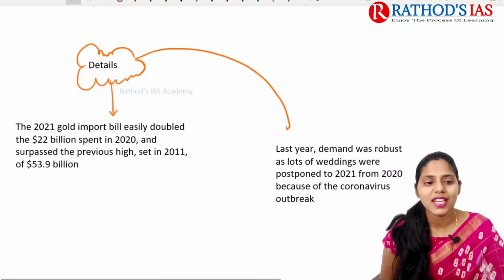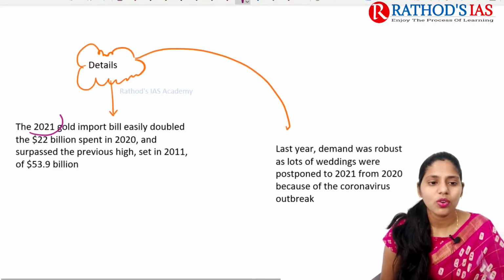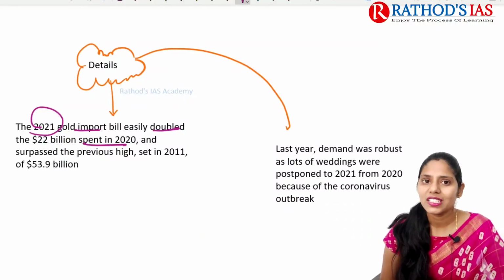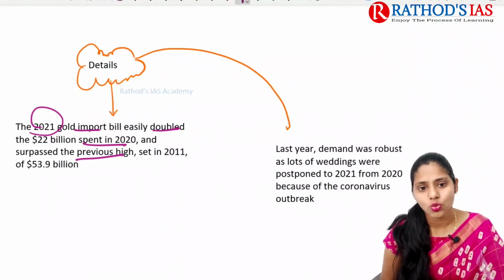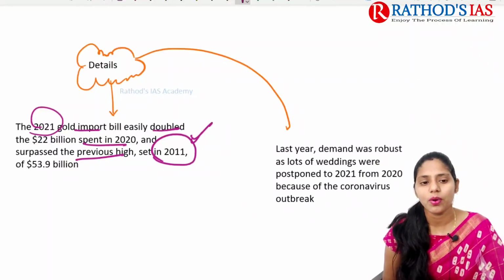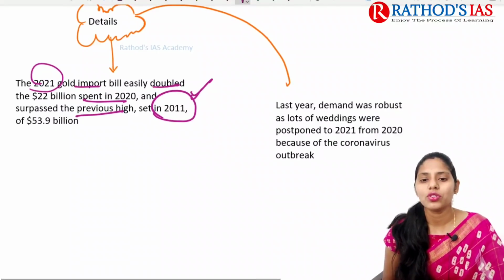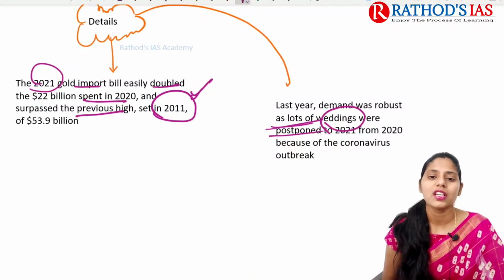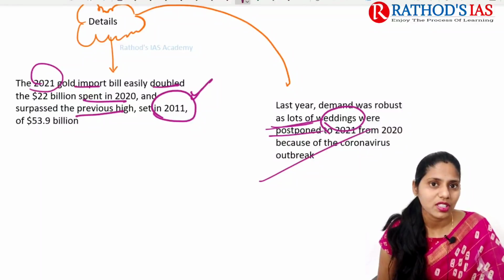If you are talking about details, it mainly says that the 2021 gold import bill easily doubled the $22 billion spent in 2020 and surpassed the previous high set in 2011. In 2011 the highest was $53.9 billion, and now it has surpassed it, and this year it is $55.7 billion. Last year the demand was robust, as lots of weddings were postponed to 2021 due to the COVID-19 outbreak. So because of this there is an increase in the demand for gold.